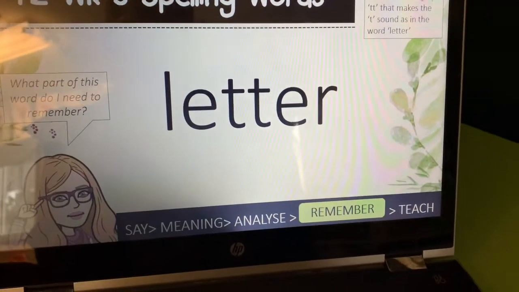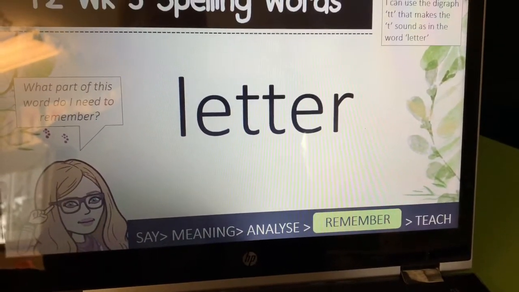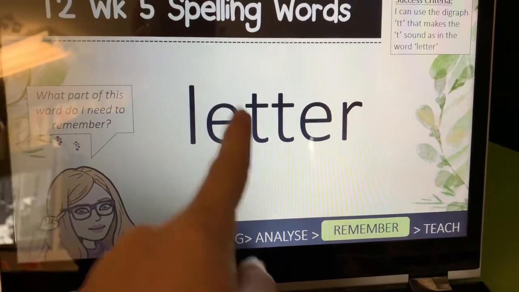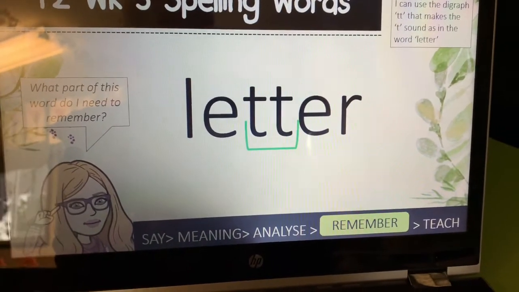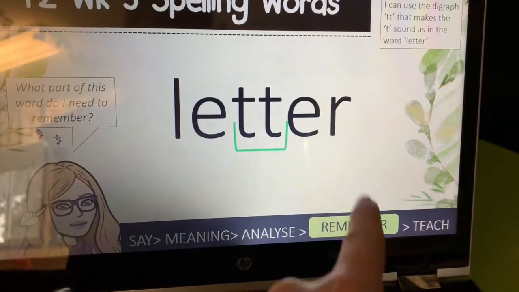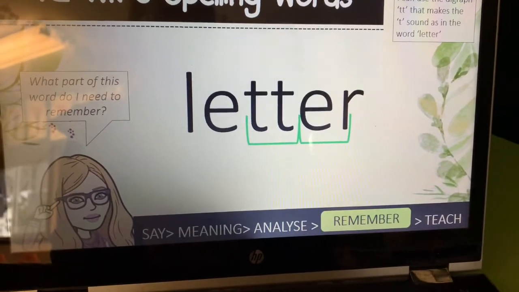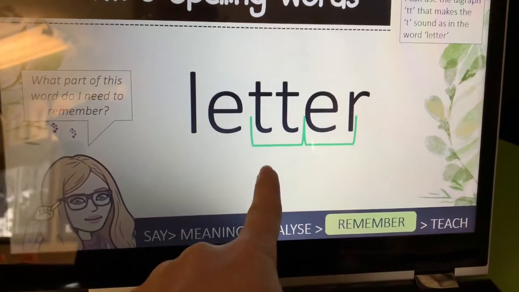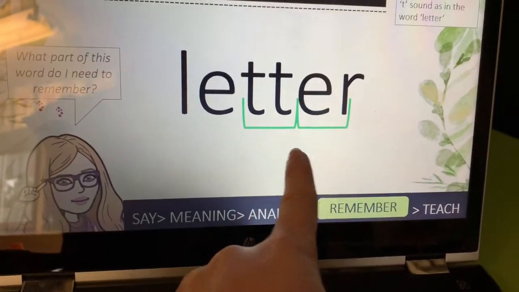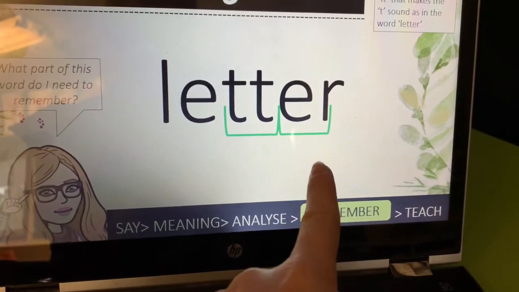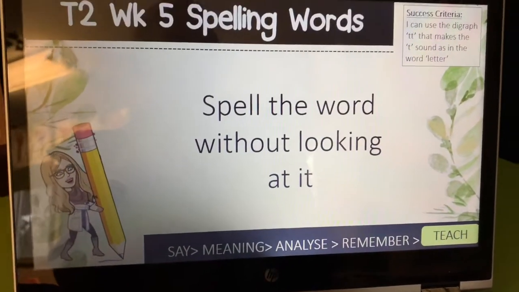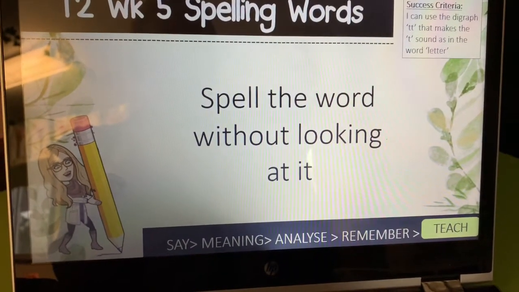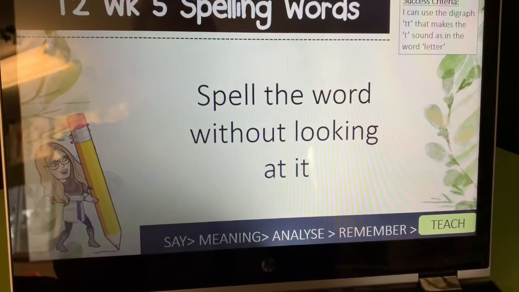What part of this word do you think we need to remember? If you said the digraph TT, you would be correct. If you also said the digraph ER, you also would be correct. As we know in this word, the digraph TT is making the sound T, and the digraph ER is making the sound R. Okay, have a turn at spelling the word without looking at it. The word is letter.